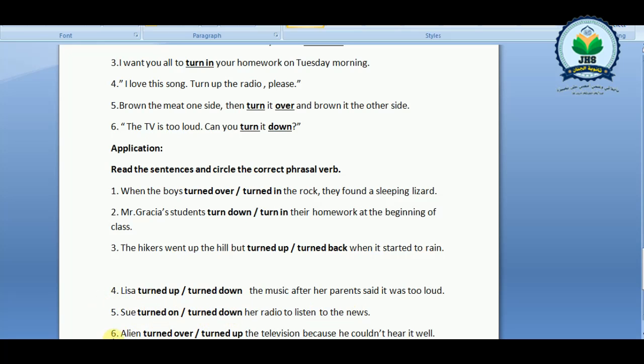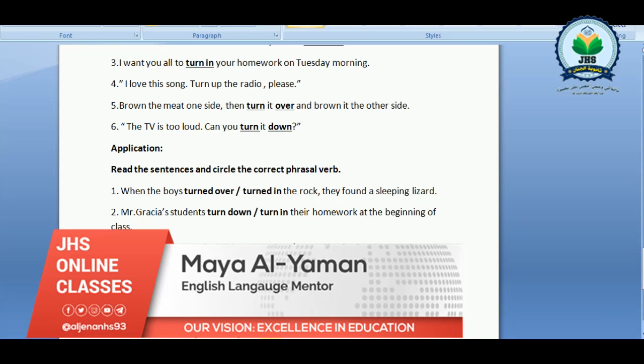Number 6. Alien turned over or turned up the television because he couldn't hear it well. What did Alien do? Turned over or turned up the television?